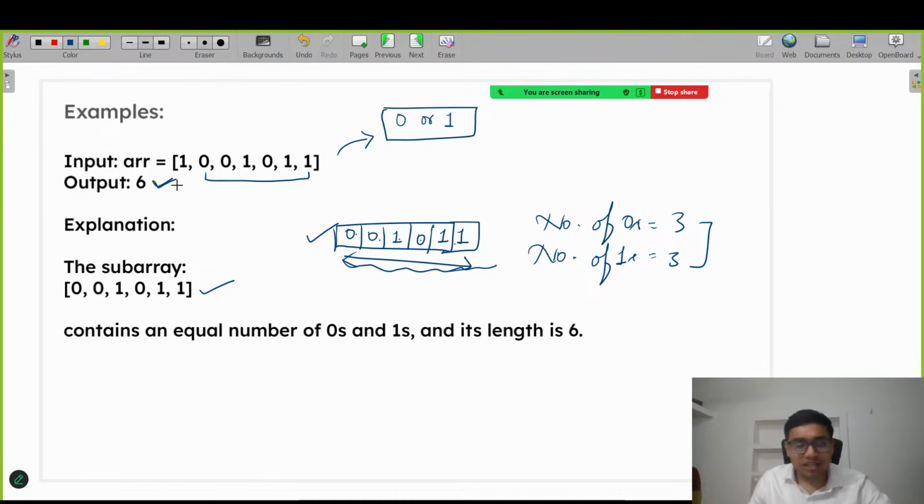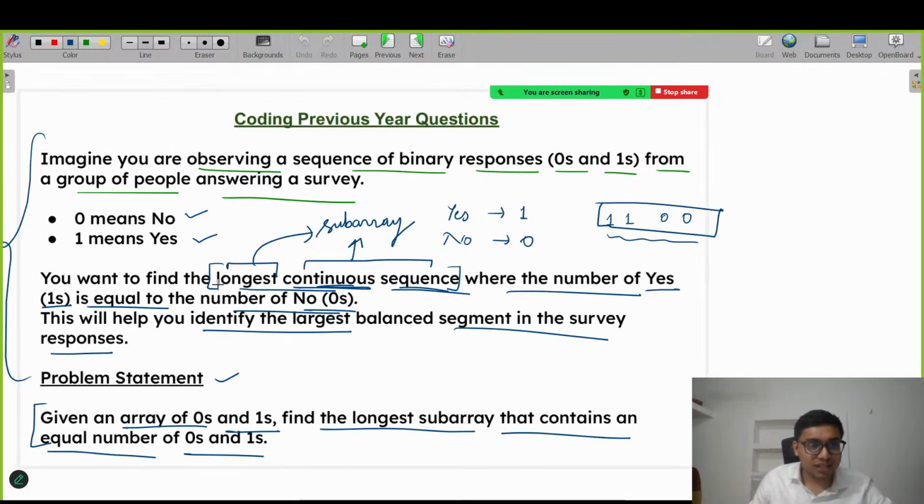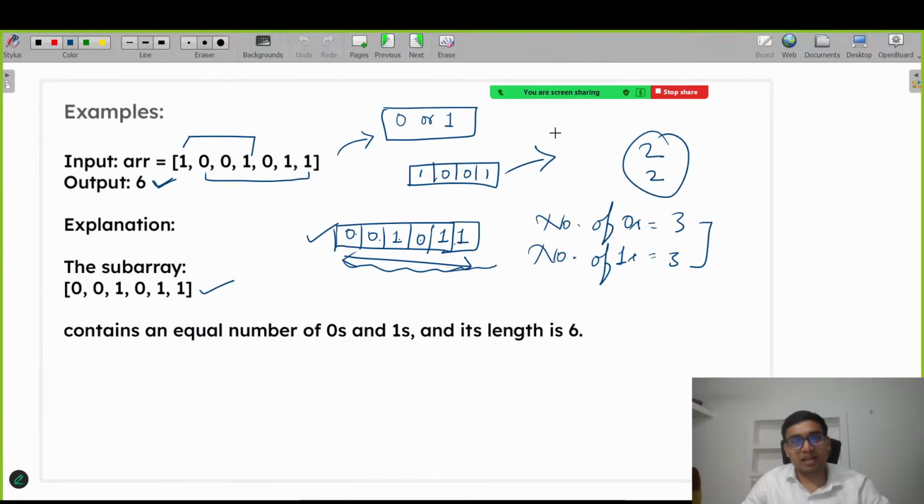Now someone will say, why not the subarray 1 0 0 1? This subarray also contains 2 zeros and 2 ones, both equal, so it could also be an answer. But the question explicitly asks for the longest, and that subarray is only of length 4. So we are not taking it in the output. The length 6 subarray is valid, with equal zeros and ones, and it is the longest as well.